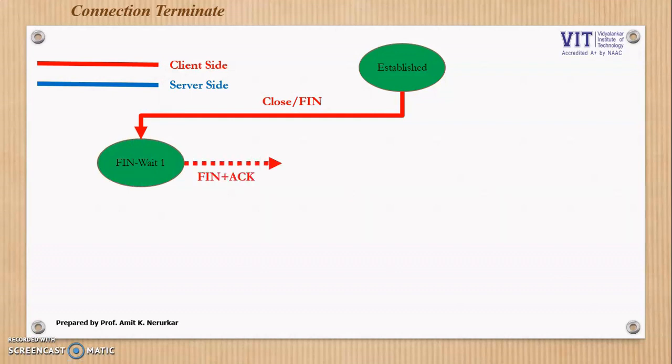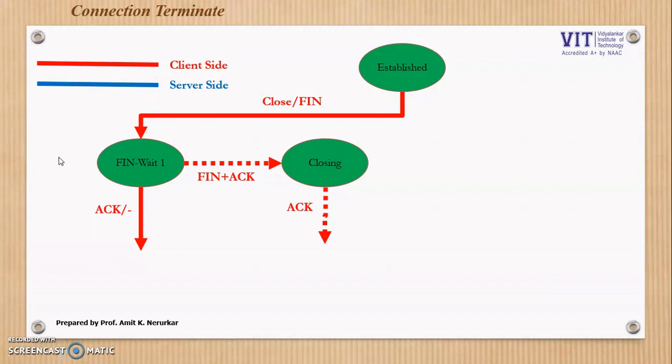Now, assuming it is a three-way handshaking for connection termination, which is also known as full close, your server sends FIN plus ACK, your client goes in a closing state and finally sends the last ACK, and your client goes in a state known as TIME WAIT state.